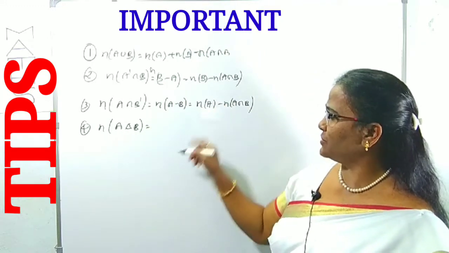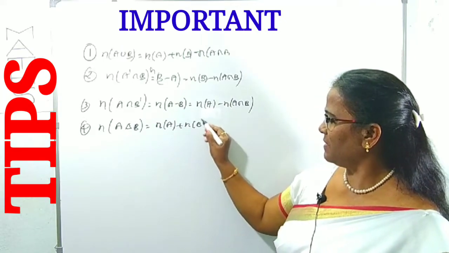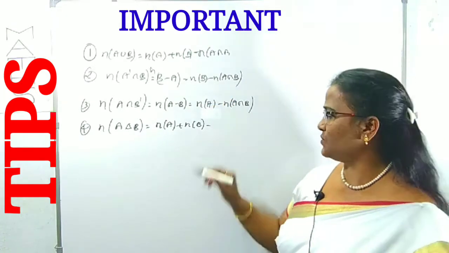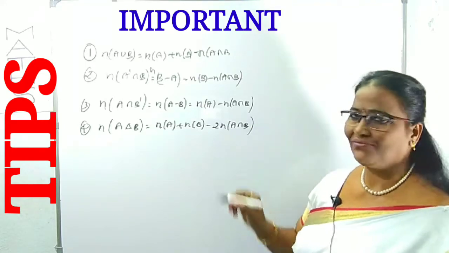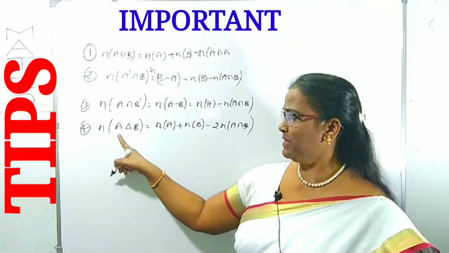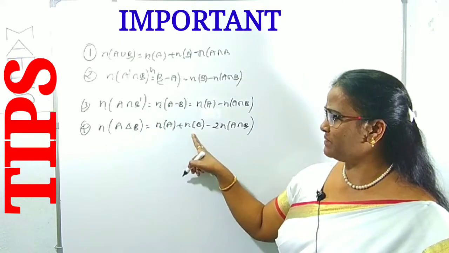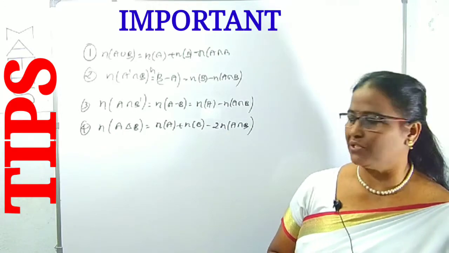Sum of these two. Indirectly that is n of A plus n of B minus these two, that is twice, 2 times n of A intersection B. Right? Number of elements in A delta B means number of elements in A plus number of elements in B minus 2 times the number of elements in A intersection B.